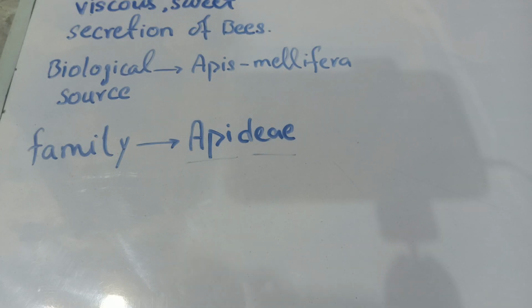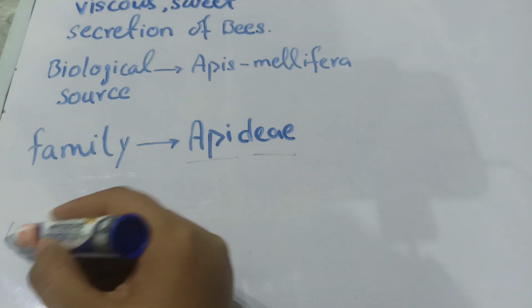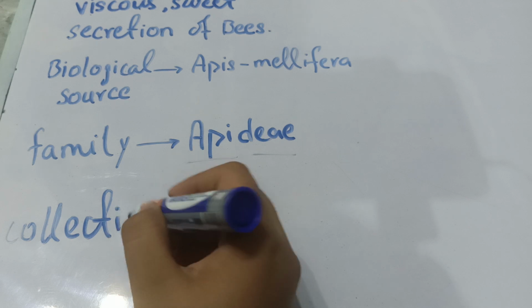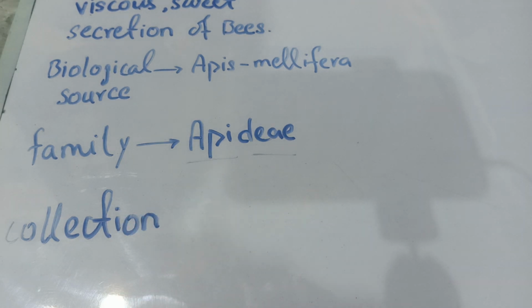The next thing is how we collect them. So the next heading will be their collection. So how are we collecting honey? Actually there is a whole procedure to it. First of all, the honeybees will suck the flower nectar.